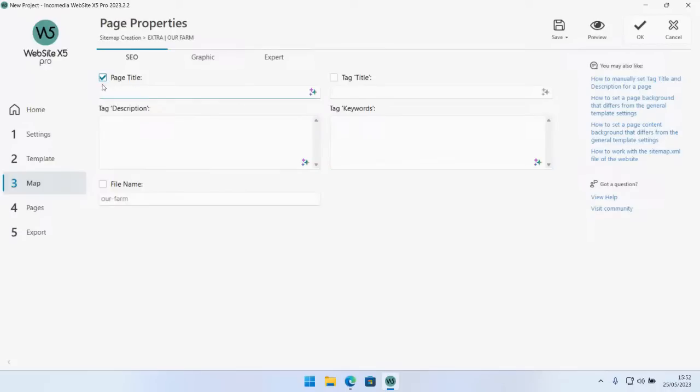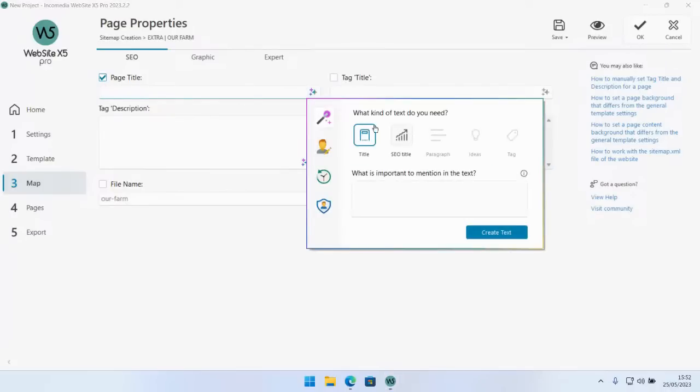So let's create a title here as well. Let's say, talk about the fact that the company is family run.